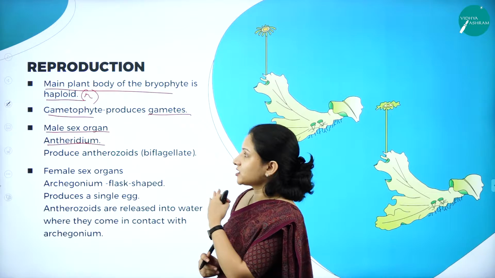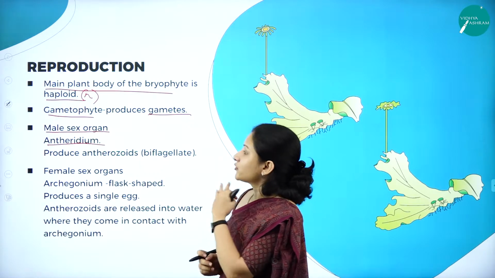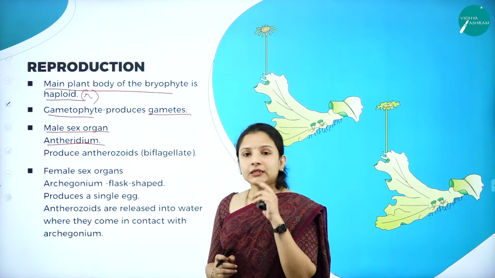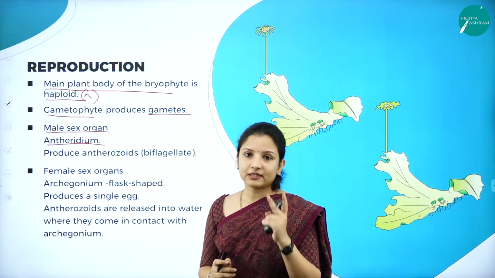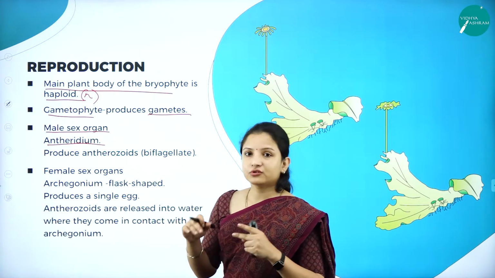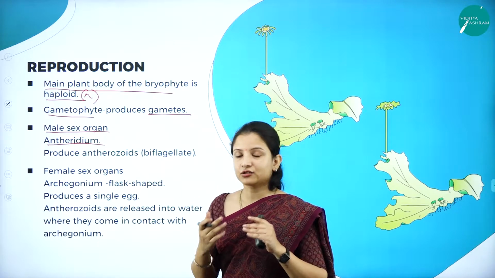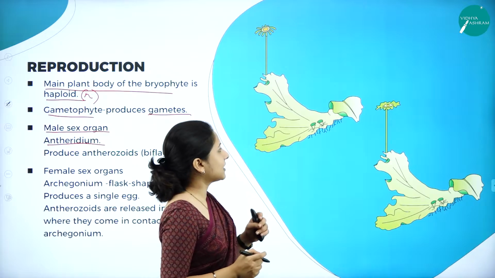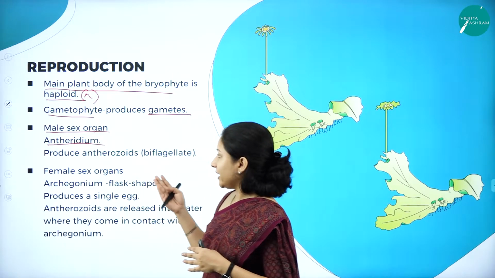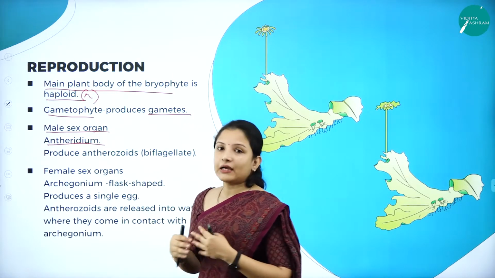In the gametophytic generation of the bryophytes, two organs are responsible for the production of the male gamete and the female gamete. The male sex organ, the antheridium, produces the male gamete, the antherozoids.